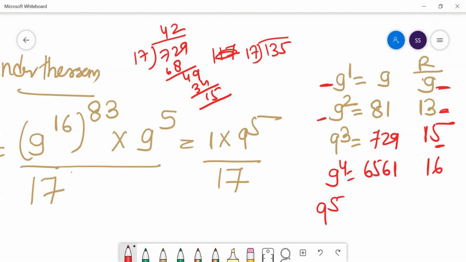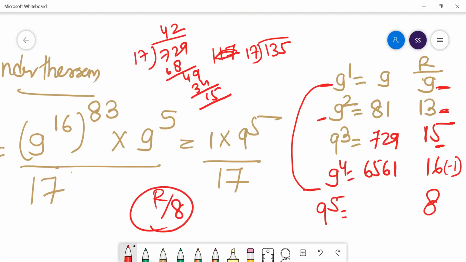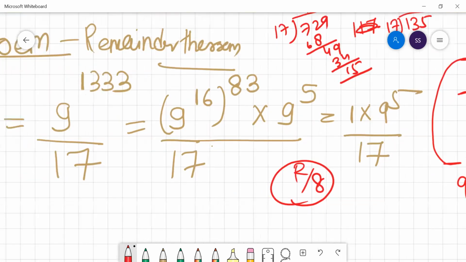Better you can write minus 1 also. Now what is 9 to the power 5? I don't know, but can I say 9 to the power 4 into 9 to the power 1? That is minus 1 into 9, minus 9. Minus 9 means 17 minus 9, which is 8. Your remainder would be 8. That's it. Simple. I hope you understood the concept.